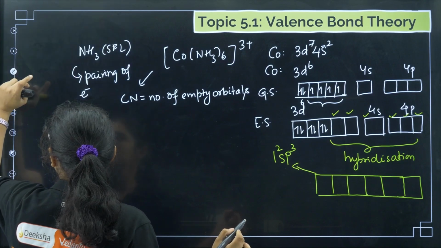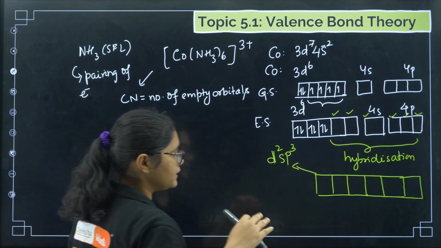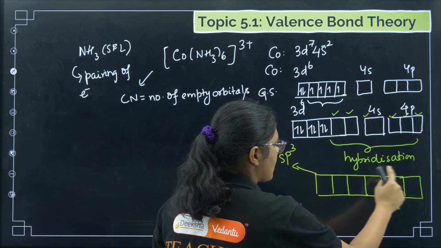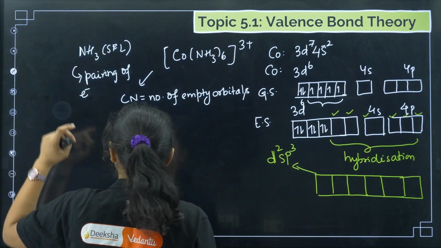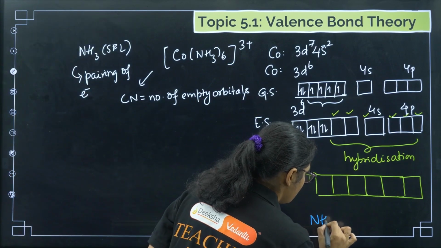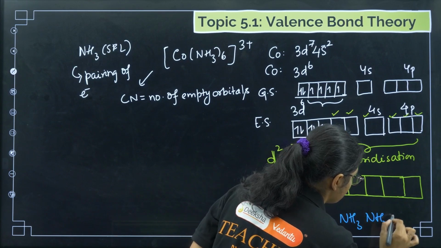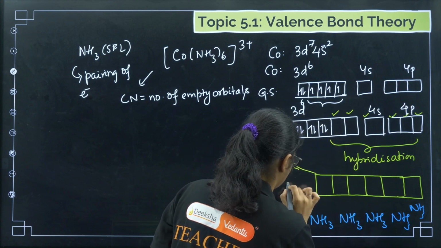So in total I got 6 hybrid orbitals, each named d2sp3, right? Now what will happen in this compound? The ligand will come. Which is the ligand here? NH3, right? So we'll draw the ligands here, NH3. I can draw one more here.